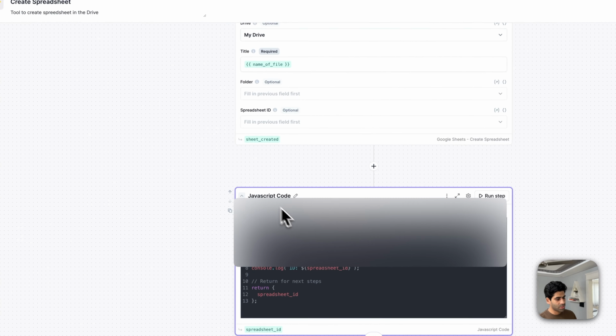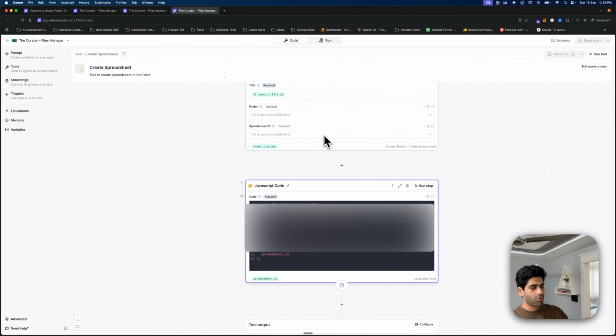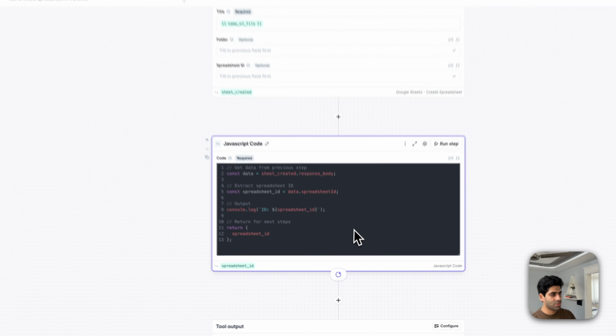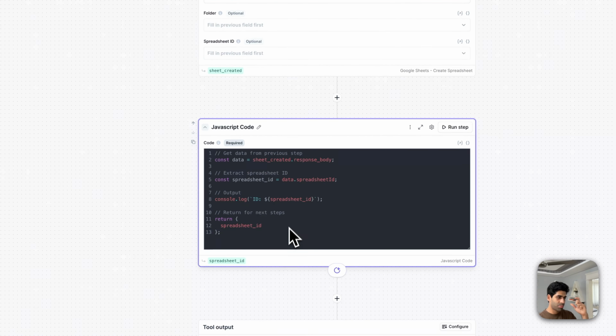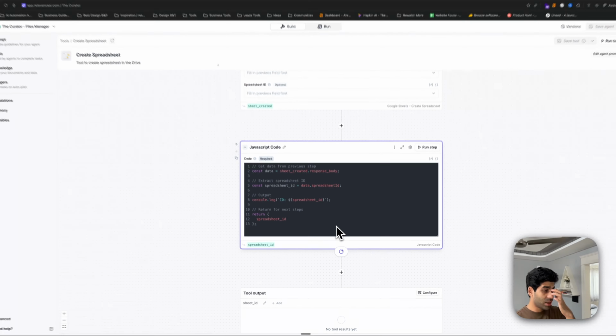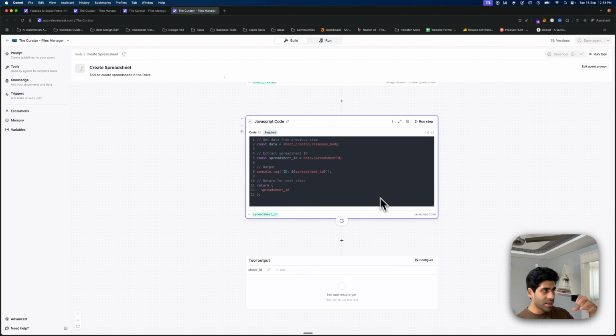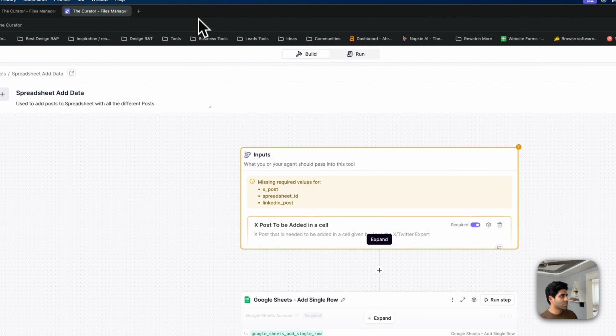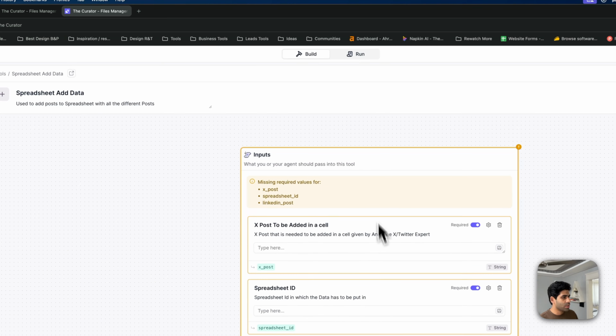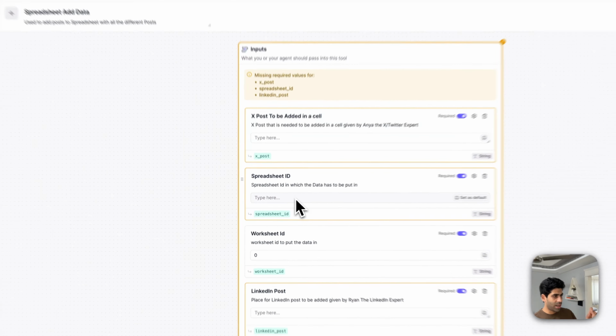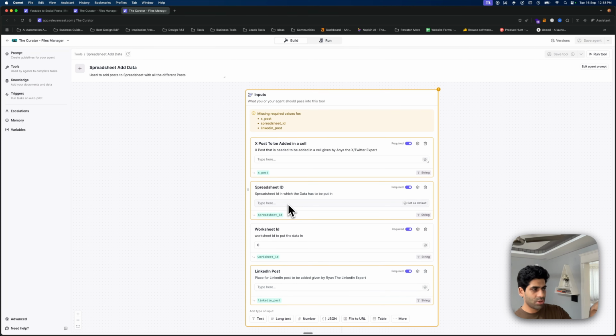Now in the JavaScript code, it will give an output and it will have a spreadsheet ID. So this JavaScript code is to get the spreadsheet ID so that we can refer to the spreadsheet ID in the next tool. So yeah, that was a fairly simple tool. And you can see that we needed the spreadsheet ID so that it can be used here to write the post into the right file.